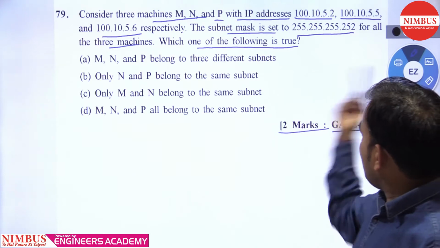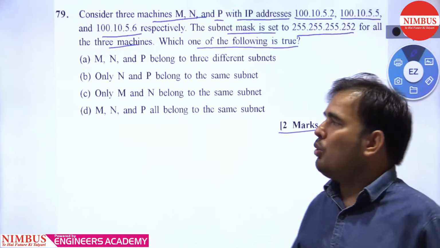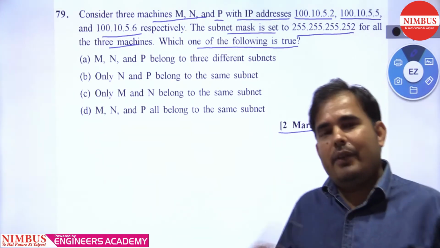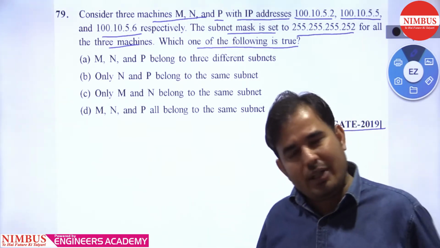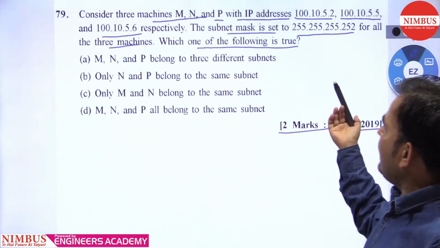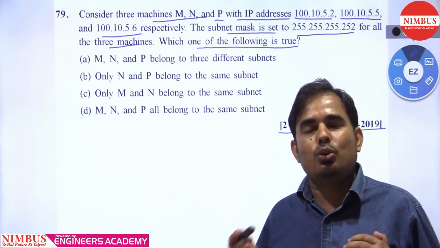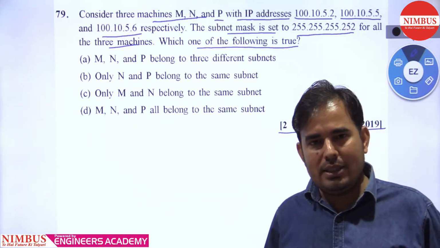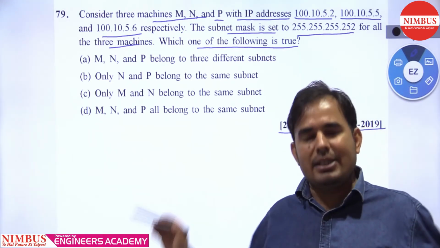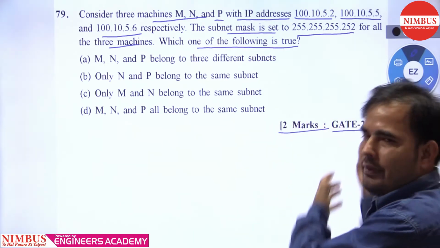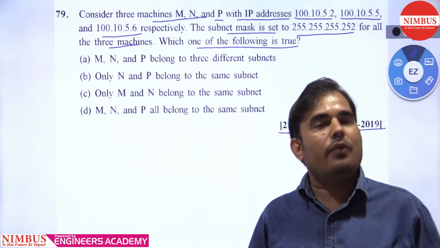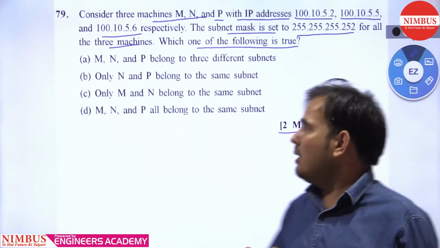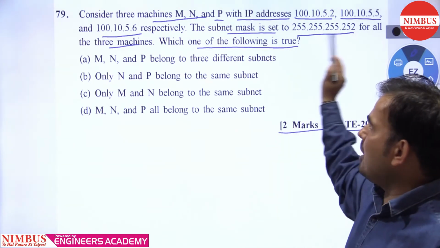Okay. So the subnet mask is given, as I told you, if the IP addresses are given and you need to find out whether the given IP addresses belong to the same network or different networks, you need to take the given subnet mask and do the bitwise AND operation with each and every given IP address. If all the results are equal, then you can say that all the given IP addresses belong to the same network. If the results are not equal, then you can say that the given IP addresses do not belong to the same network. So here 3 IP addresses are given and the subnet mask is also given.